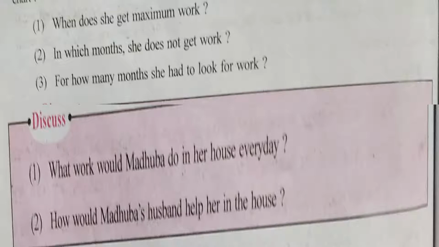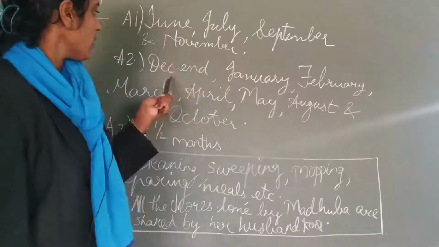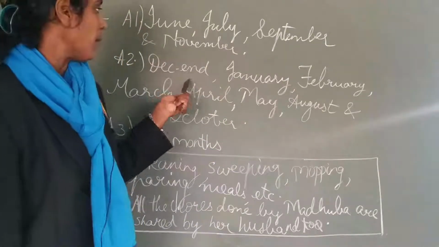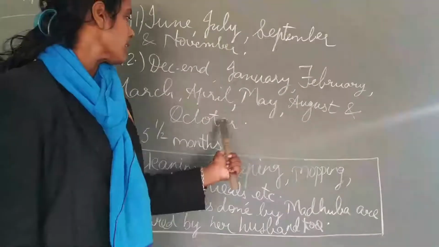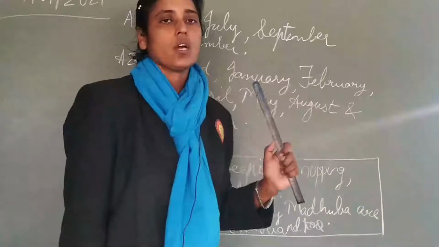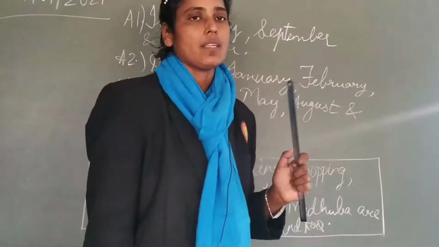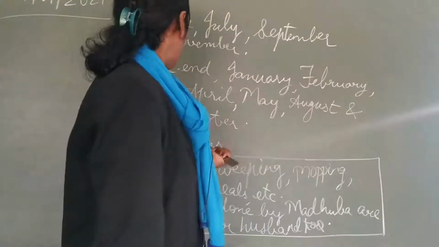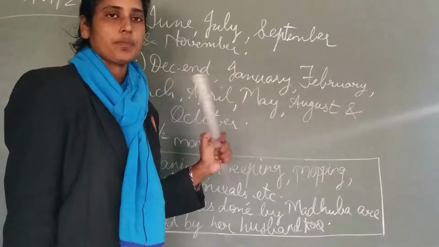Second question, in which months does she get less work or does not get work? The answer is in the month of December, end of December, then January, February, March, April, May, August and October. These are the months in which she does not get work properly. Third one, for how many months did she have to look for work? The answer is 5.5 months.